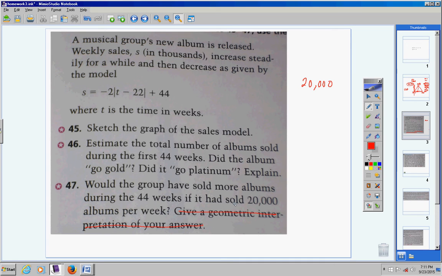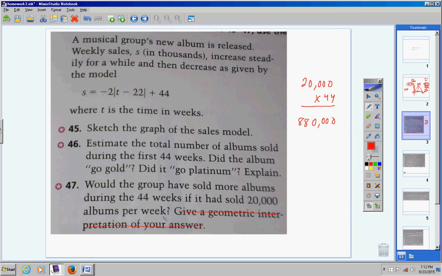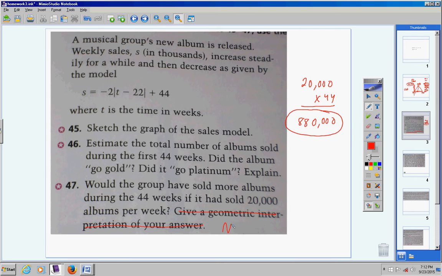It just simply says if I sold 20,000 albums every week for 44 weeks, I would get 880,000. Well, how many did he sell? 968,000, or she, whatever. So did they sell more? Absolutely not. No, definitely not. They would have sold this many, which is less than this many. So the answer would be no. And the answer to the 6 was gold. Alright. Okay, let's continue on.